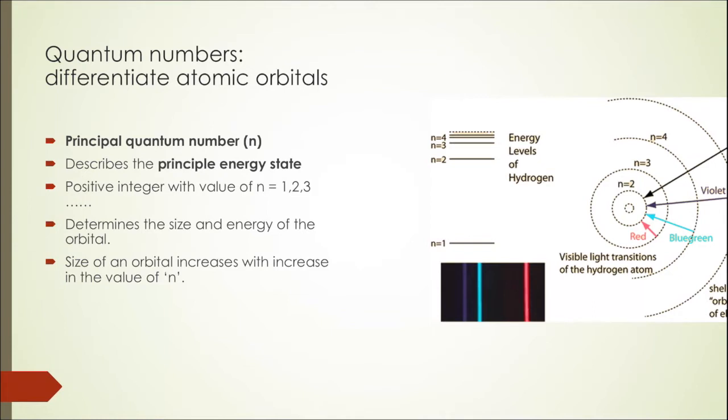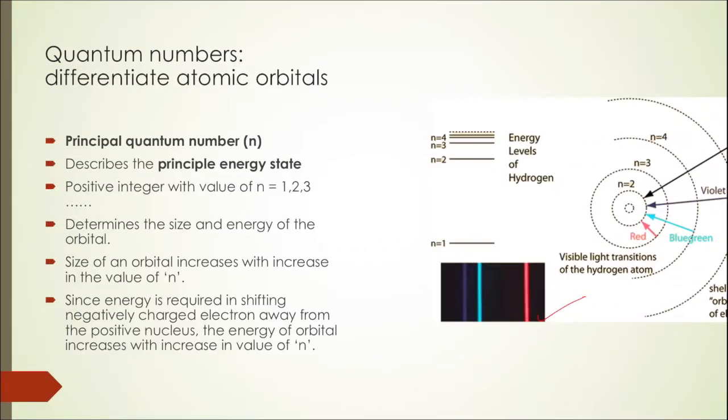Understand that it is the principal quantum number n that helps us to explain the main lines in the emission spectrum of hydrogen. These main lines in the emission spectrum correspond to the various electronic jumps that take place from the higher energy levels to the ground state, that is n equal to 1. Whenever an electron jumps from any of the higher energy levels to n equal to 1, it does so by emitting a radiation of a particular frequency. And this is what gives us the main lines in the emission spectrum of hydrogen.